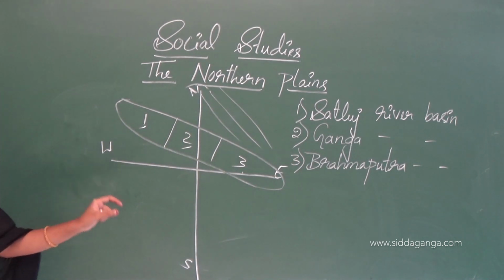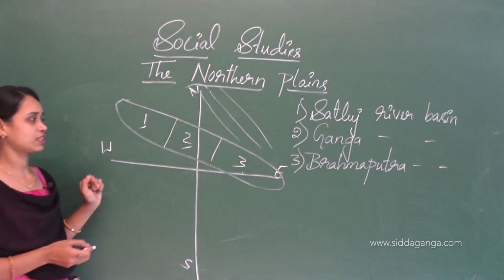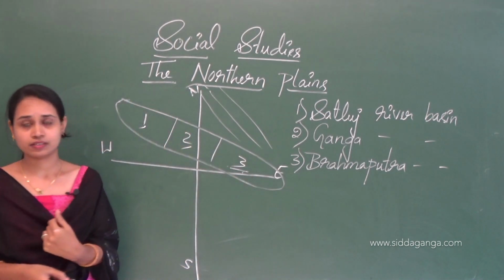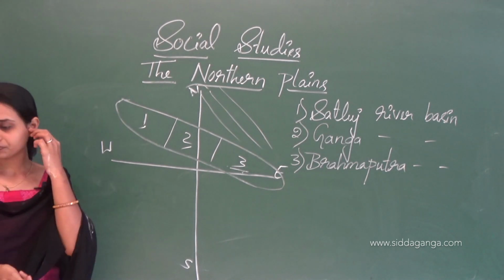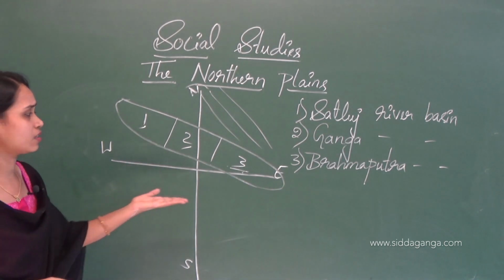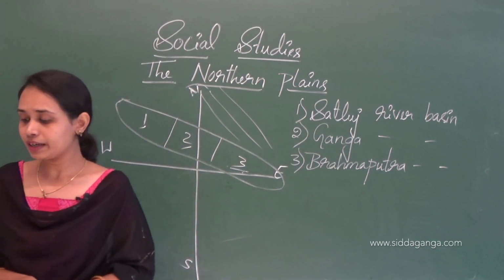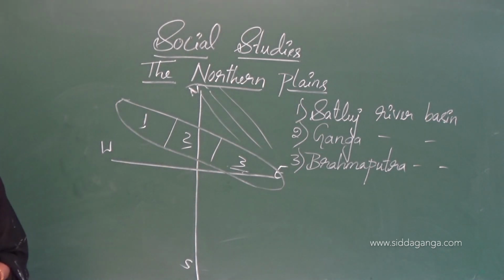The Brahmaputra is the longest of the three rivers. It is the longest river of North India. It has its source in Tibet, where it is called Tsangpo.